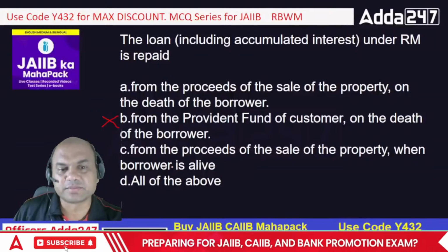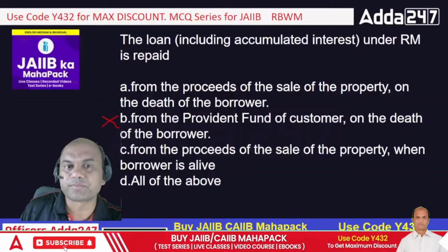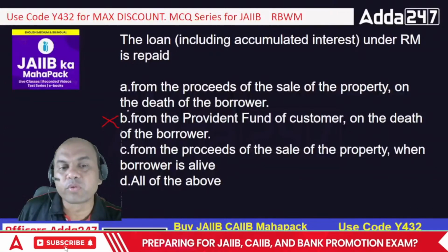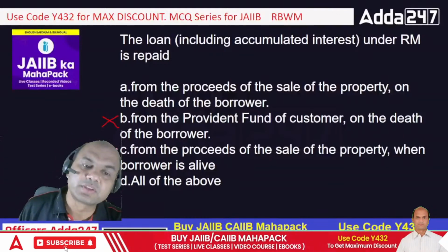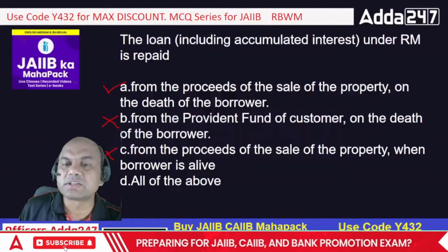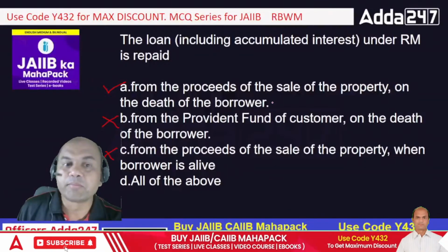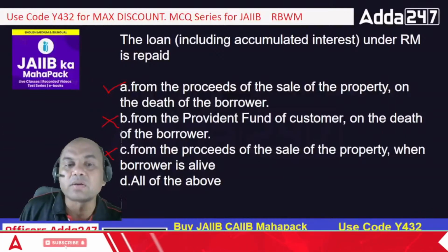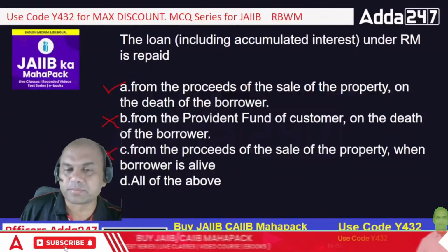So either A or C. The bank can't force the customer during his lifetime to repay the loan, so C is out. The answer is A, from the proceeds of the sale of the property on the death of the borrower. But if the customer wants to repay that loan himself or herself, he or she can. But the bank can't force them.